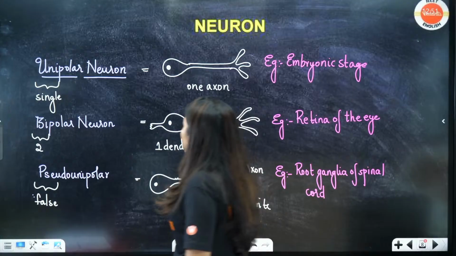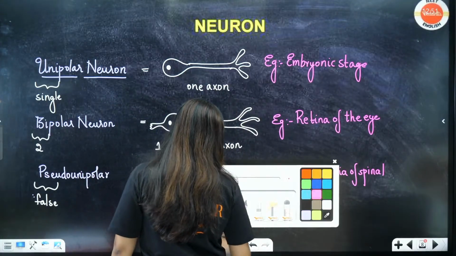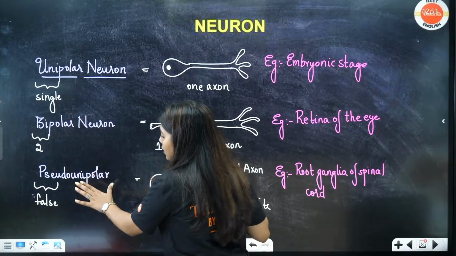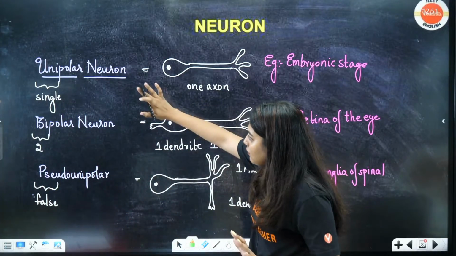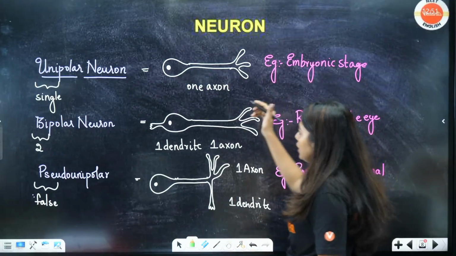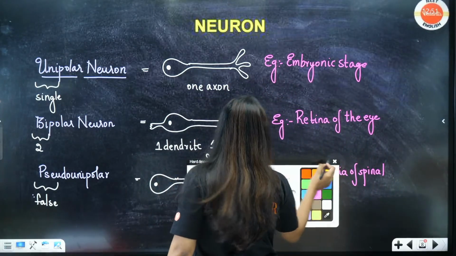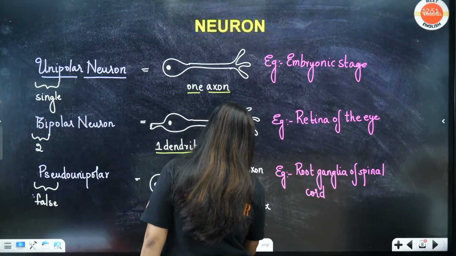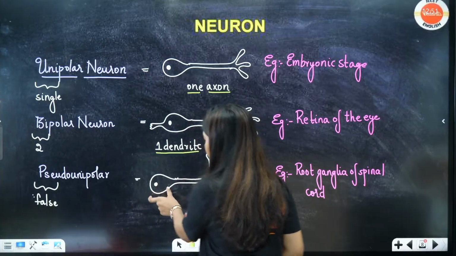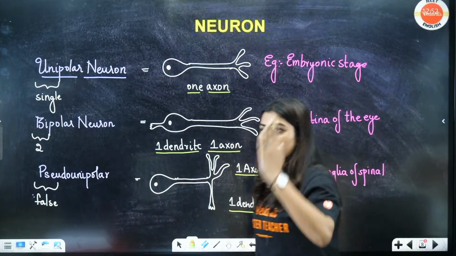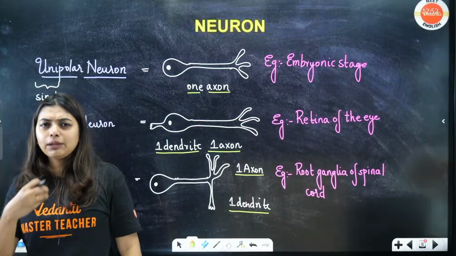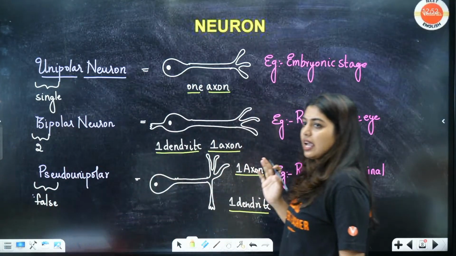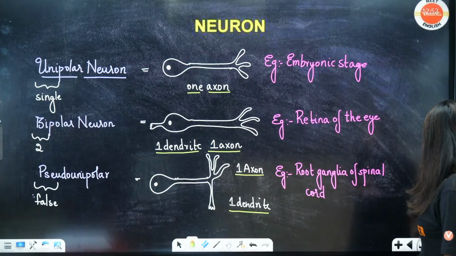Types of neuron. We have unipolar neuron, bipolar neuron and pseudo unipolar neuron. One is single, you can see single axon. Okay, one axon. Here what is happening? One dendrite, one axon. Here also one axon, one dendrite. But this is initially forming, it is in one extension. Yes, multipolar neuron is present most of the places. Any doubt? This is clear?